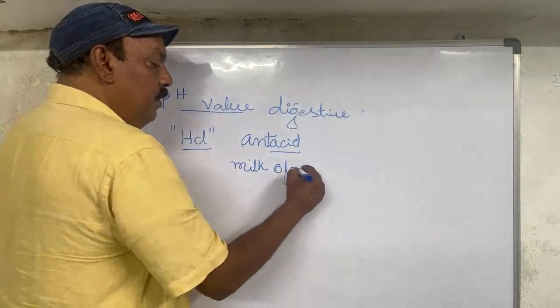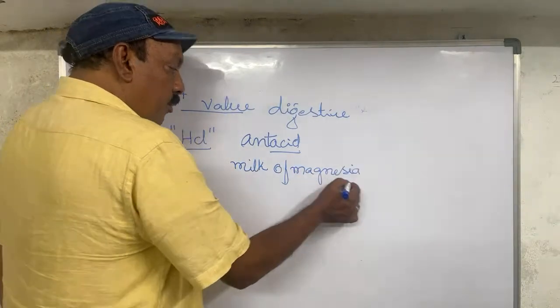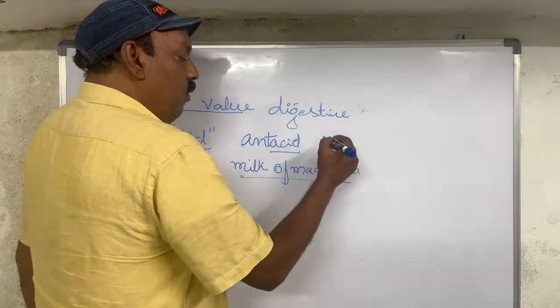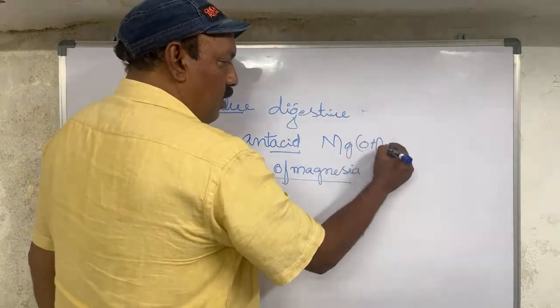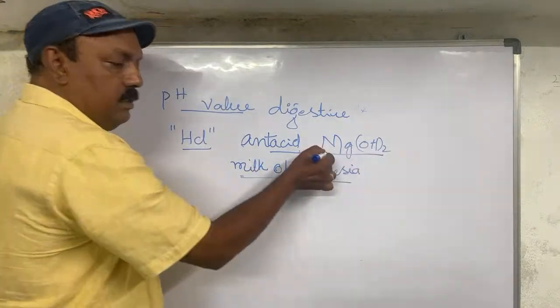Milk of magnesia is nothing but what we call magnesium hydroxide, Mg(OH)2. That means this milk of magnesia is a base.